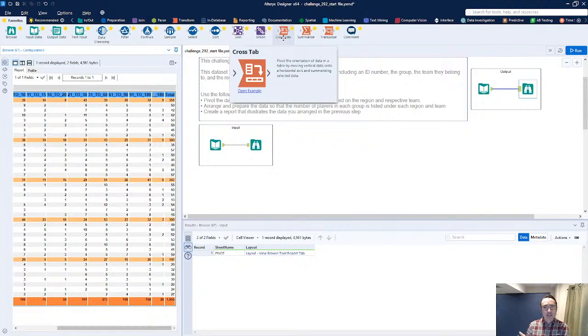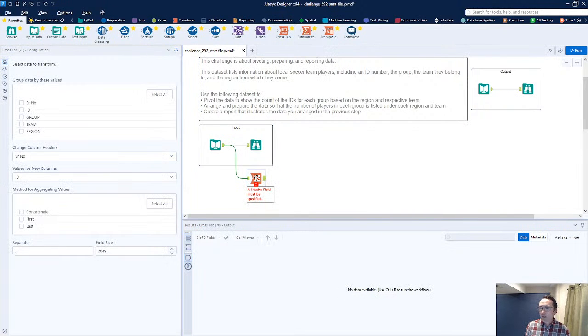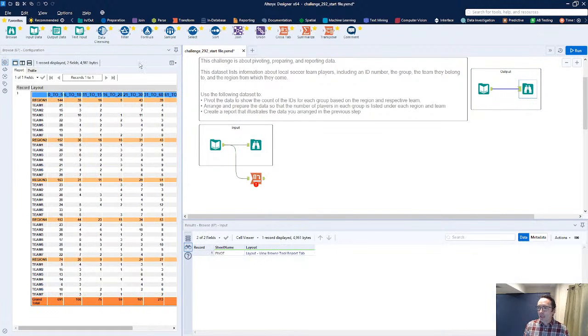I've added the crosstab tool, or what's also known as the pivot tool, directly into my favorites category. So I'm going to go ahead and start with this just to see what happens. Now, as soon as I've done that, the example result that I'm trying to get to has gone away. So here's another little tip for you. I'm going to go into my output here, and there's a little option within the browse window at the bottom here under actions. There's actually a new window option. So I'm going to go ahead and hit new window.